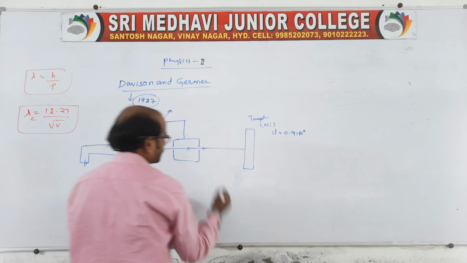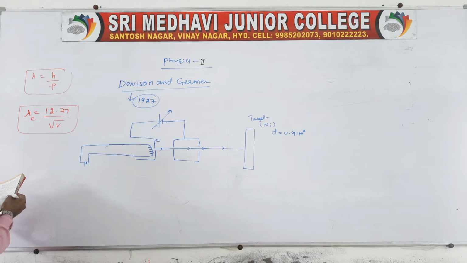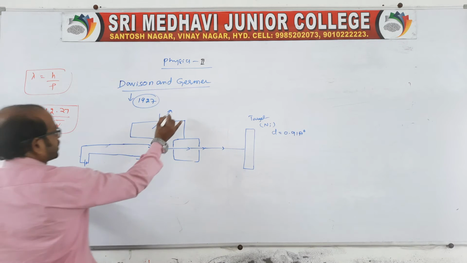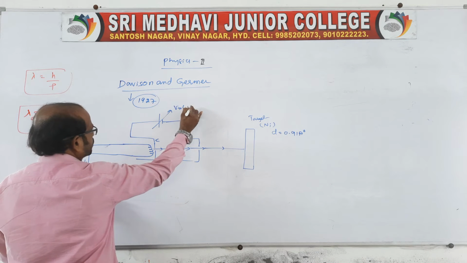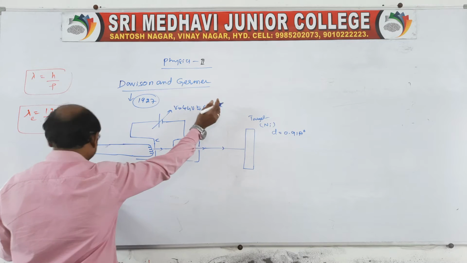When electrons are bombarded on it, a potential V is applied at the potential divider. The experiment was verified using an accelerating voltage V of approximately 44 volts to 68 volts. This is very important.